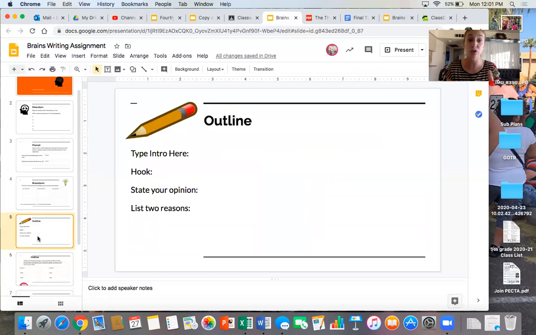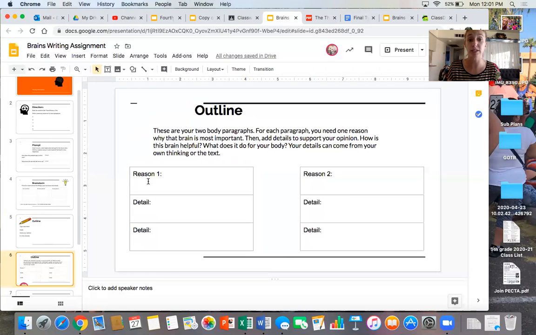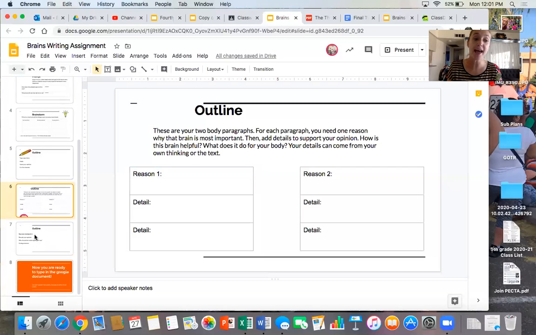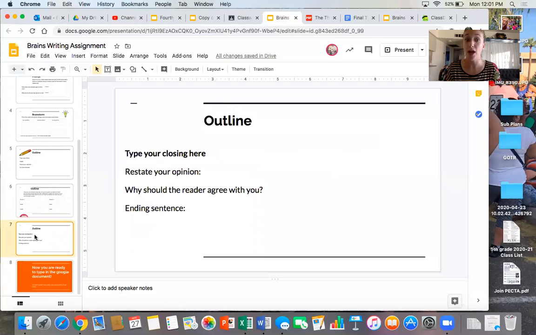So I have my intro from the slide before. I have my body paragraphs, which is reason 1, and then reason 2. And then on my last slide, I bet you can guess, it's my closing. So I can type my closing here. I'm gonna restate my opinion. Why should the reader agree with me? And then one last ending sentence that just wraps everything up and makes it feel completed, okay? Now, on these slides, I have every part of my essay. The only thing left I need to do is write it.